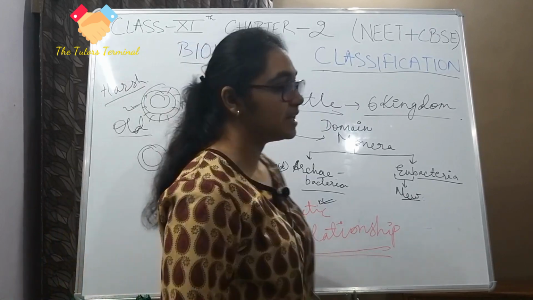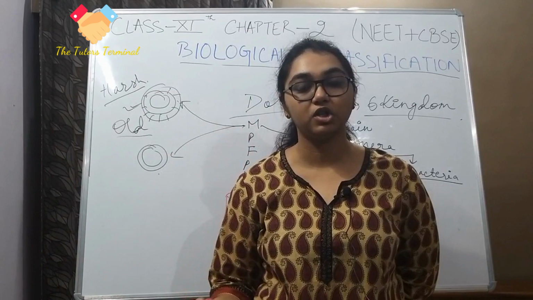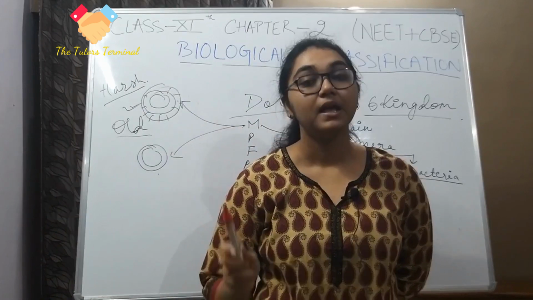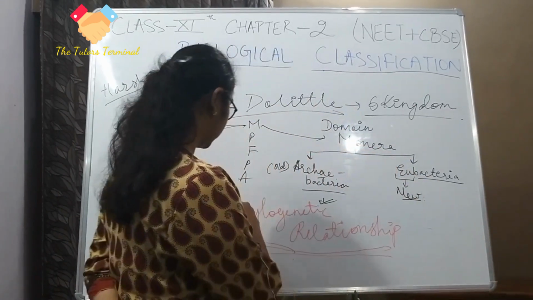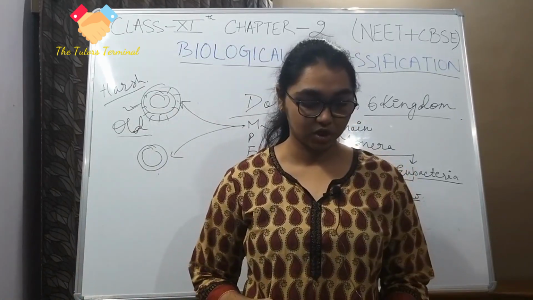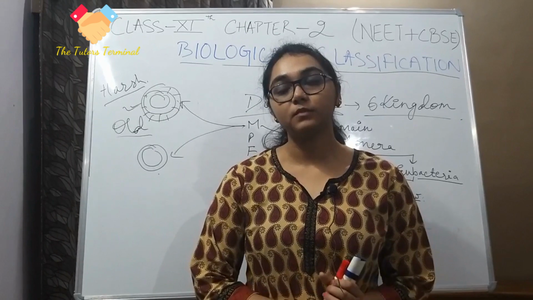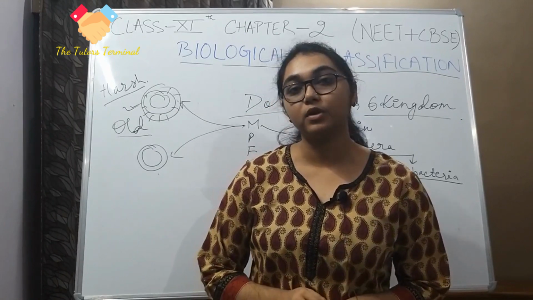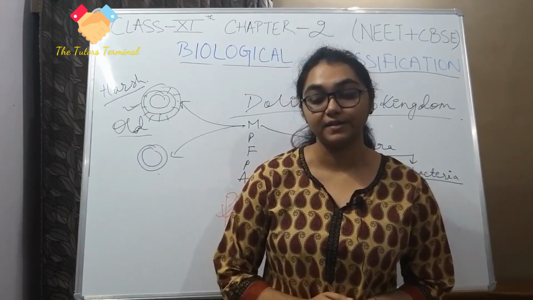Till now we were taking morphology, physiology and anatomy into account, but now we have started taking into account phylogenetic relationships as well, meaning evolutionary relationships, which will also contribute to the classification factors.